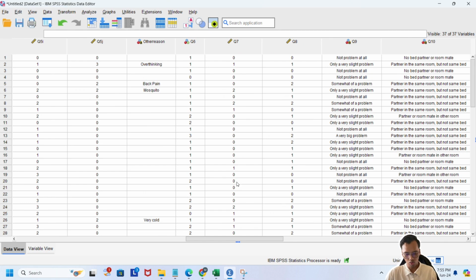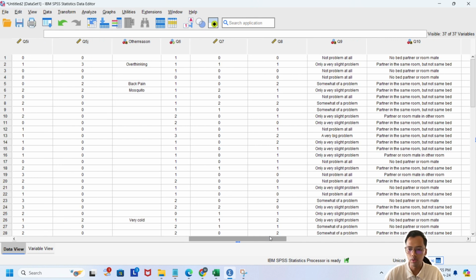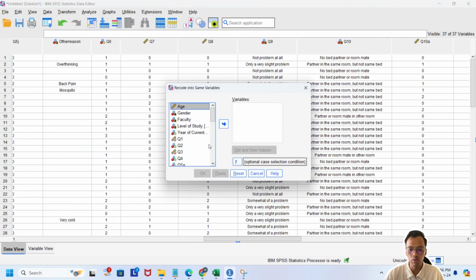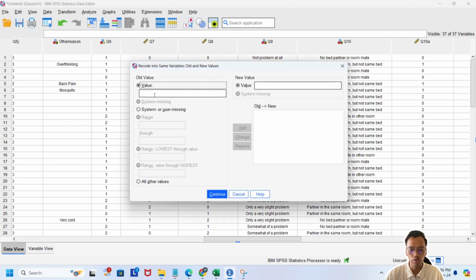Now we will go to component 6, use of sleeping medication. First we will change some information, so we go to recode into same variables. We put q9 as a string variable. Then for the old values, we put not a problem at all, new value 0.